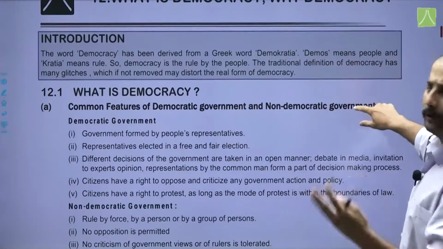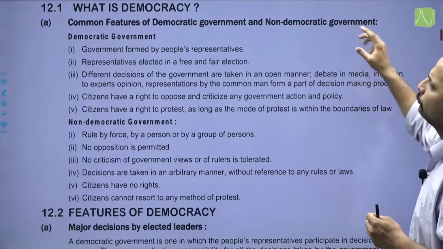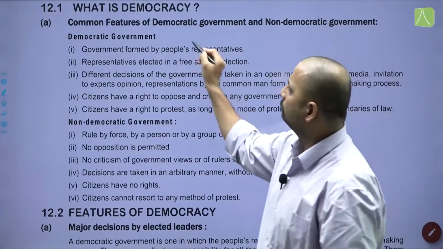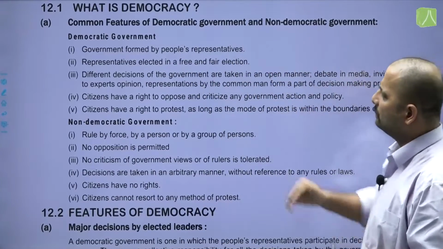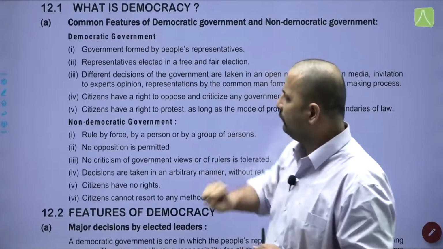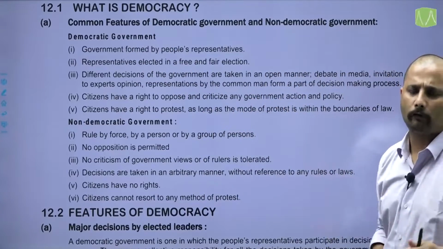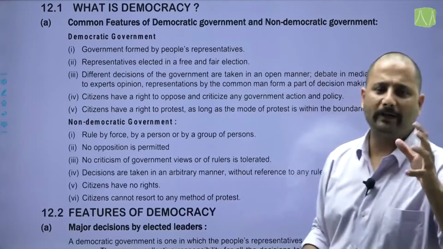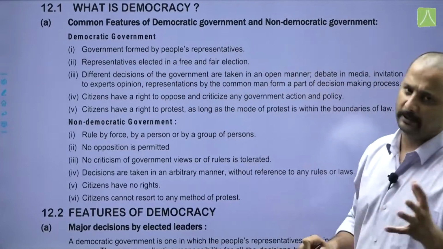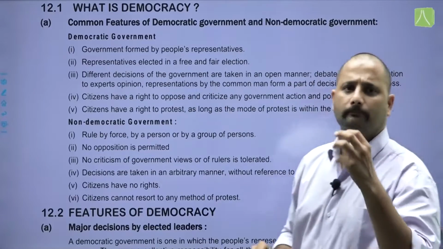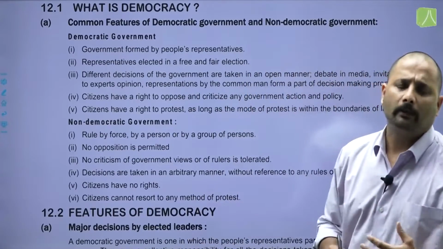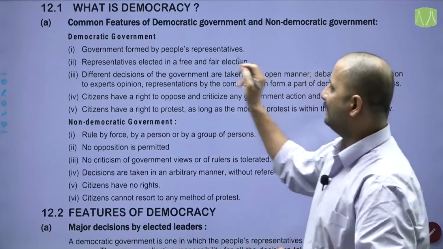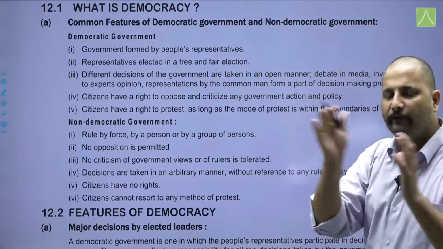Moving on, what is democracy, the first part of our topic. Here we will be looking at some of the common features of democratic governments and non-democratic governments. First, democratic government: a government formed by people's representatives, that is whoever is elected by the people is the representative and the government is formed by them. Second point, representatives are elected in a free and fair election.